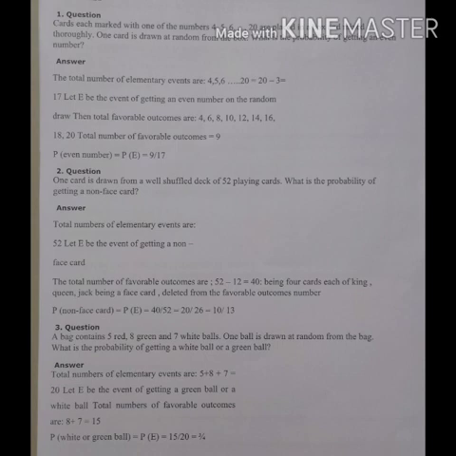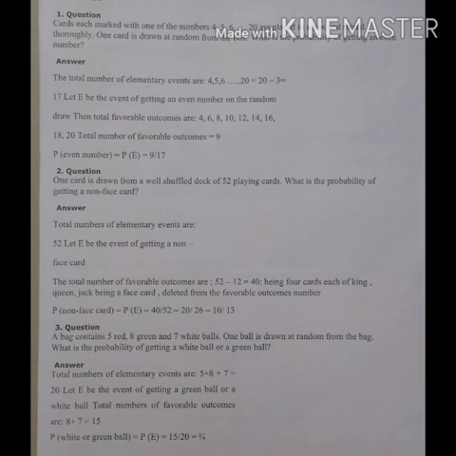So total favorable events will be what? 4, 6, 8, 10, 12, 14, 16, 18 and 20. So total outcomes 1, 2, 3, 4, 5, 6, 7, 8 and 9. So total number of favorable outcomes equals 9. So P of even number is P of E, and total number of elementary events is 17. So your answer will be: probability of getting an even number is 9 upon 17.